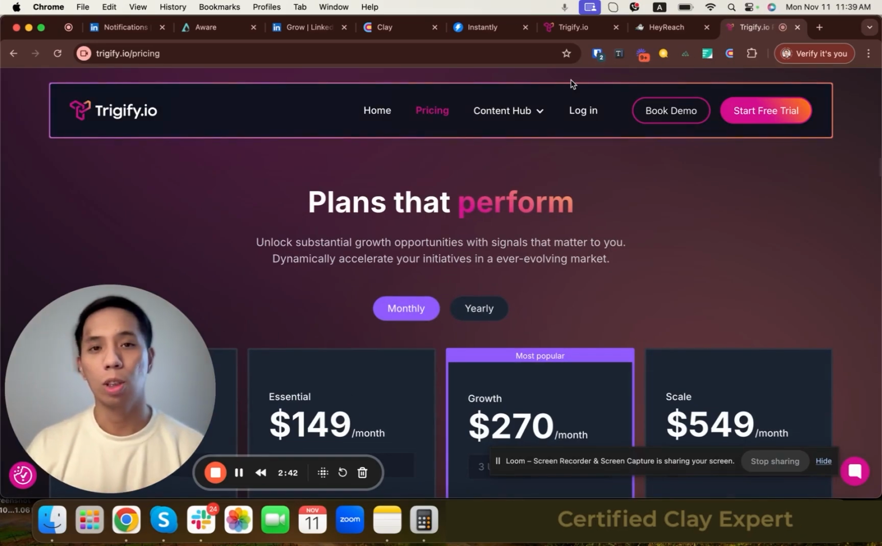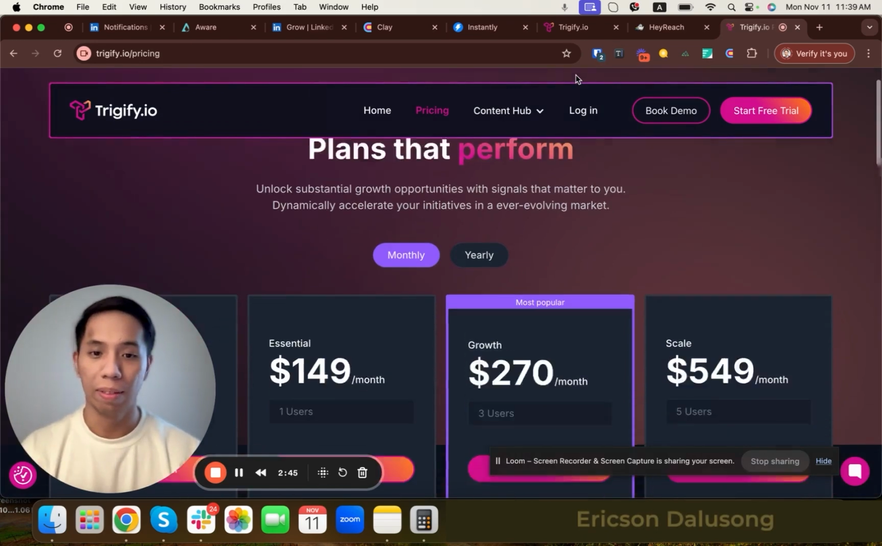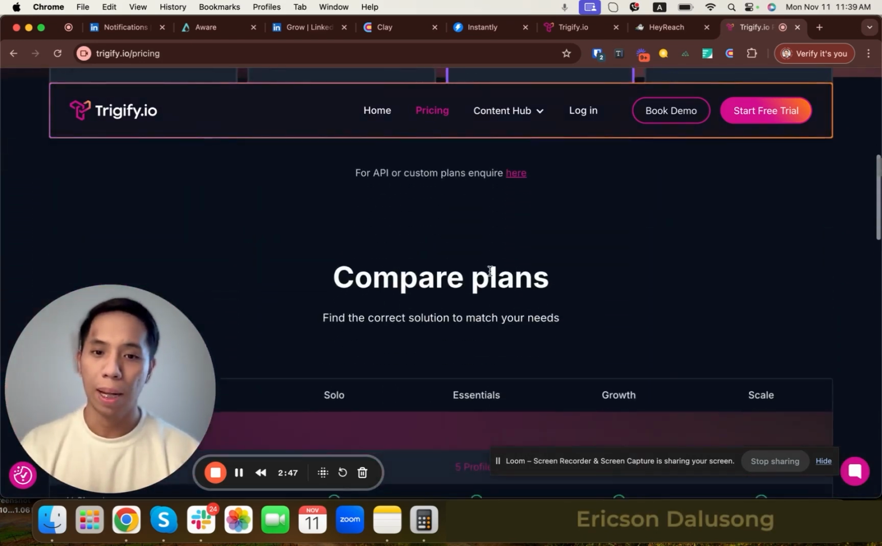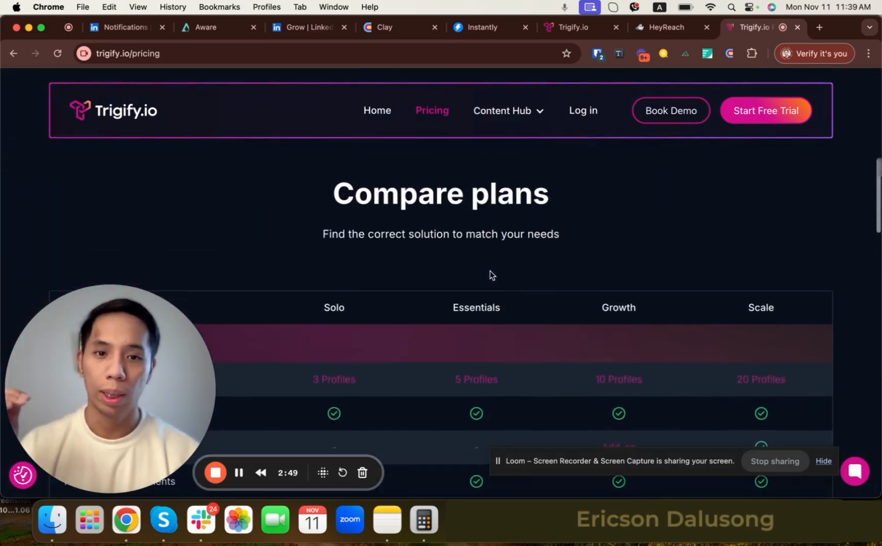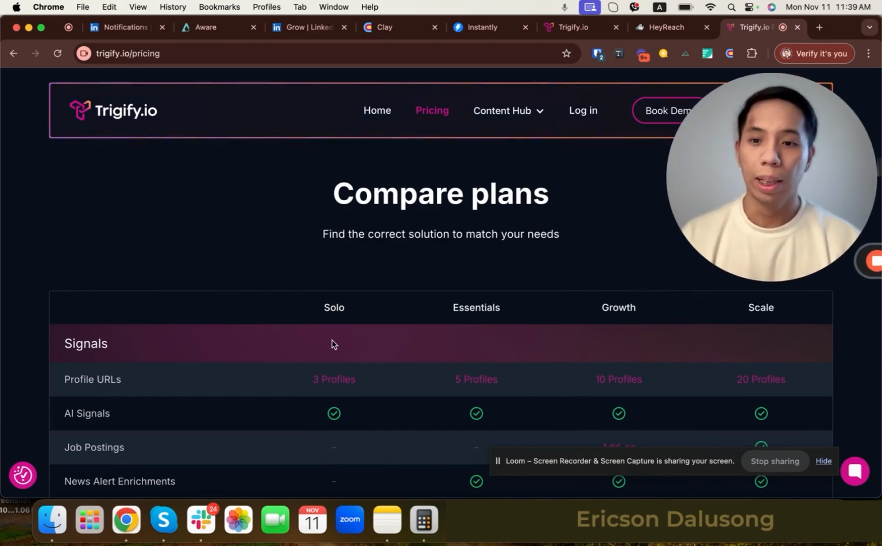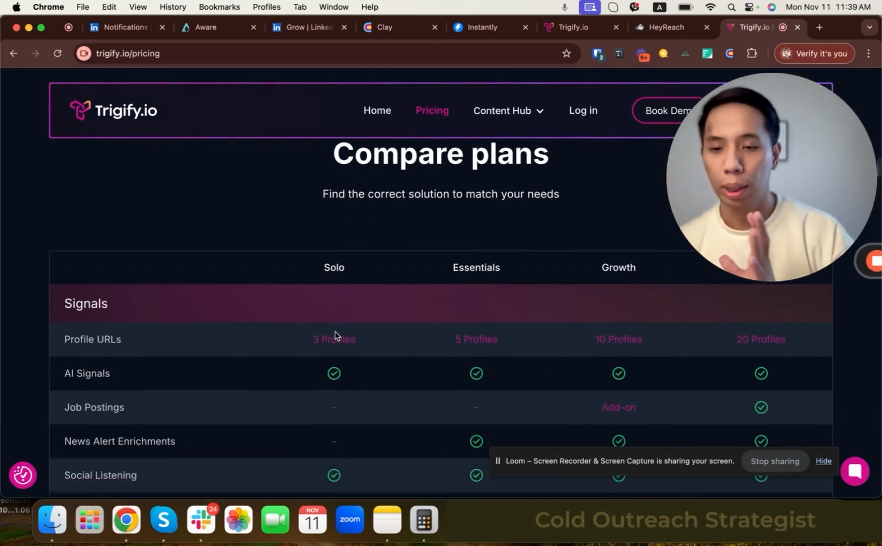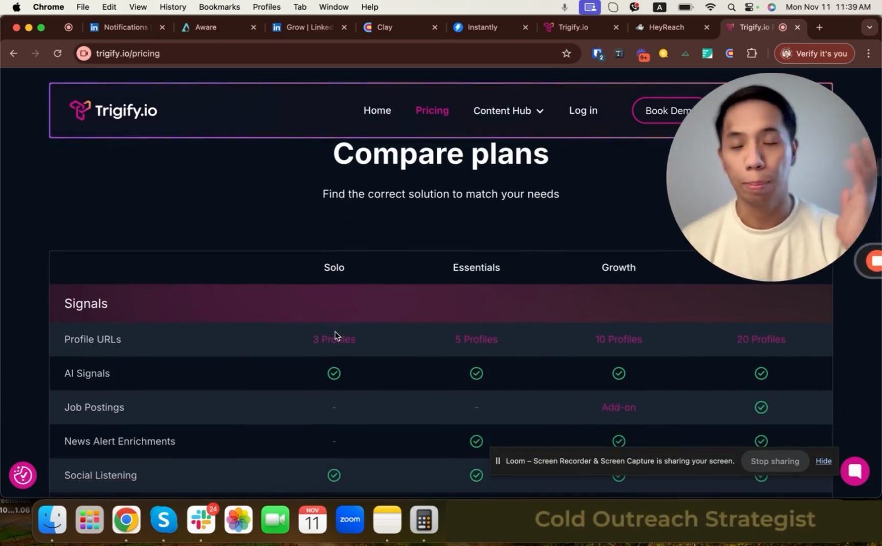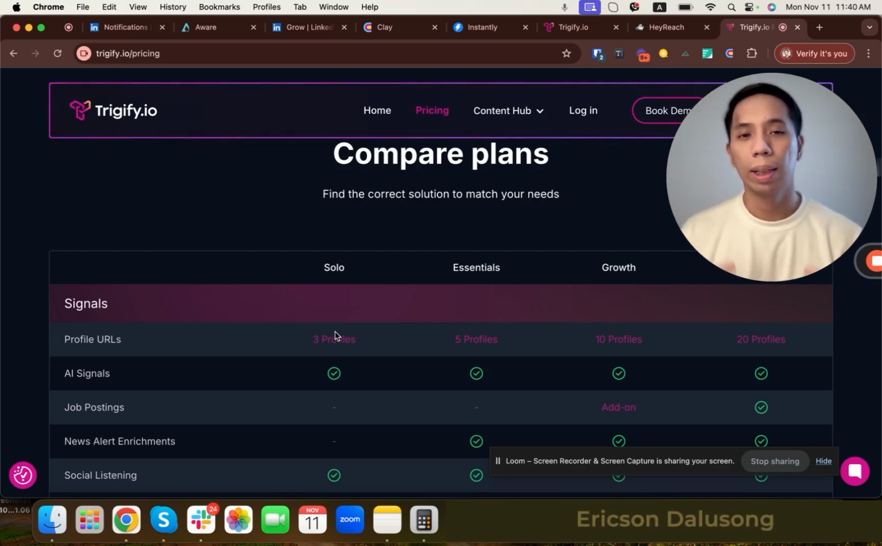The first thing that I want to show you are the features of Trigify. So these are their pricing plans, and if you look into the features here, you're going to see that you can monitor profile URLs. This can be your personal LinkedIn URL or your competitor's LinkedIn URL, or maybe an influencer URL like Alex Hormozi or Adam Robinson. So you can monitor the people that are engaging with their LinkedIn posts.